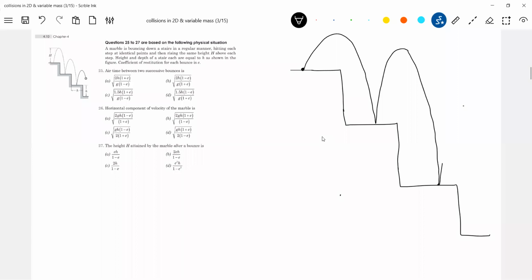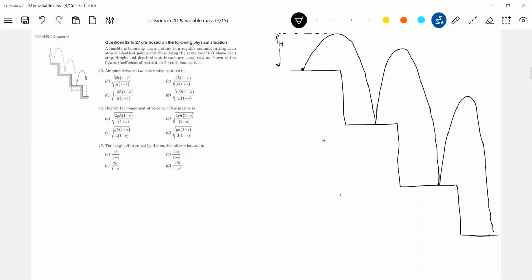Oh, so it's a rough diagram. The curve, I'm unable to put it properly. No, this is dropped from height h, no? The height h attained by the marble. This much is there. Okay, let's proceed here.